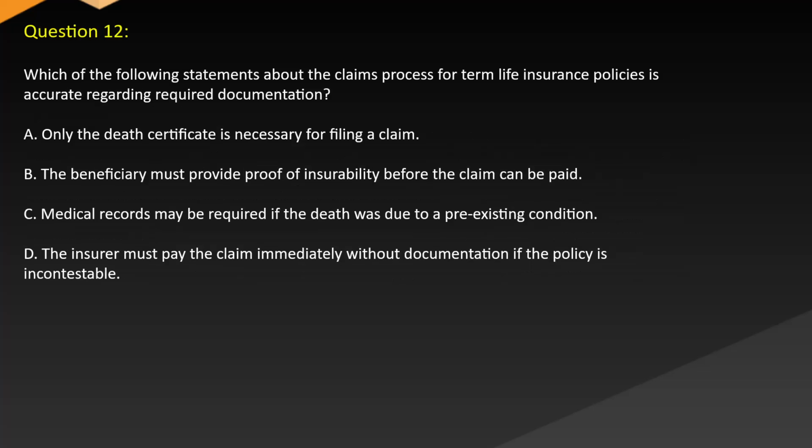Question 12. Which of the following statements about the claims process for term life insurance policies is accurate regarding required documentation? A. Only the death certificate is necessary for filing a claim. B. The beneficiary must provide proof of insurability before the claim can be paid. C. Medical records may be required if the death was due to a pre-existing condition. D. The insurer must pay the claim immediately without documentation if the policy is incontestable.